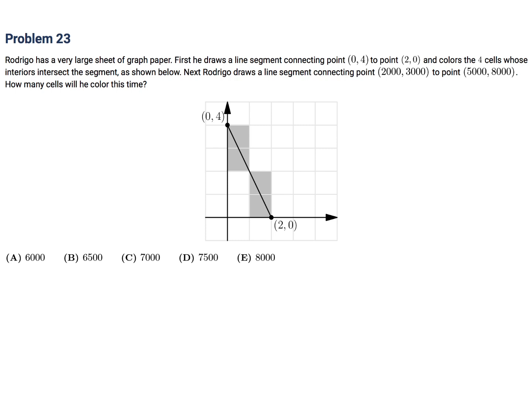Okay, so this is a classic extrapolation question. Extrapolation, meaning first we'll figure out how many cells between those two points, and then we'll multiply it by a certain factor, and we'll figure out what that factor is. But first, let's carefully see what we can do here. So we're going from (0, 4) to (2, 0). Oh, that one they already gave, and then we're going from there to there.